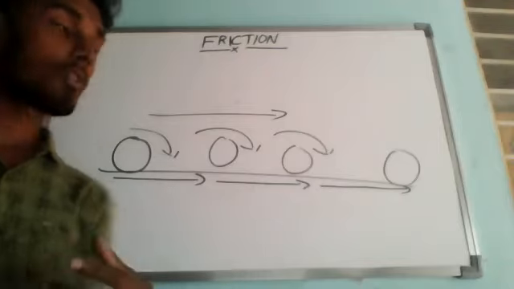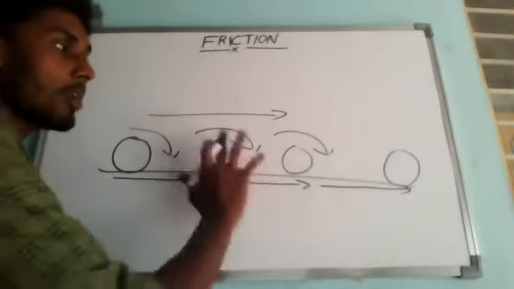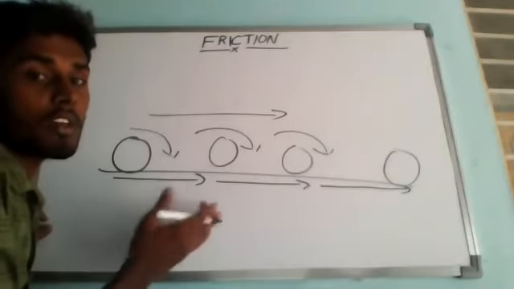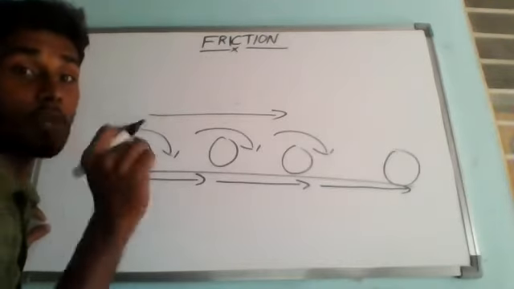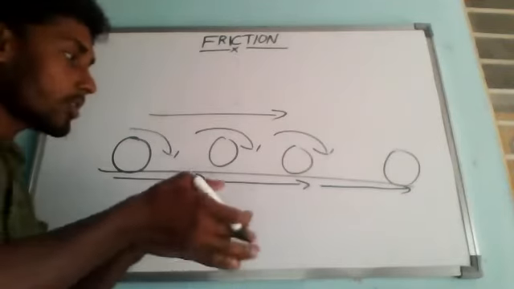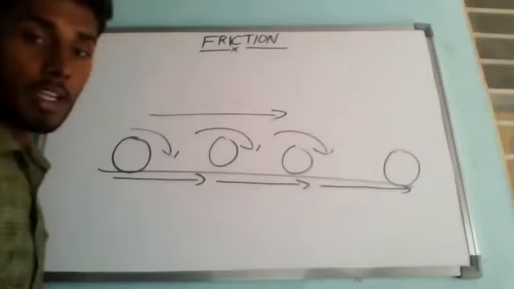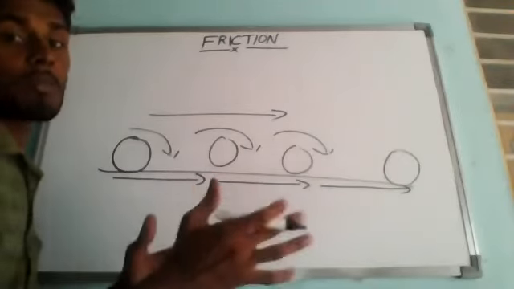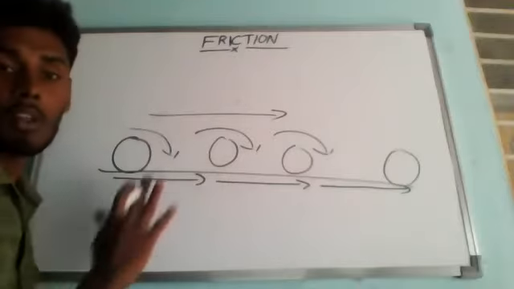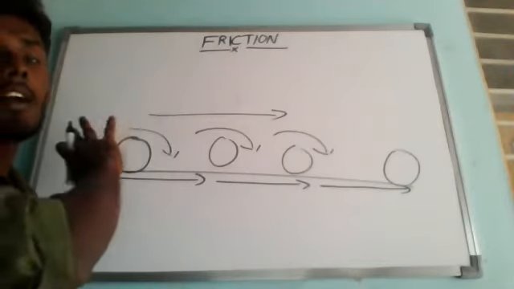So the same thing is happening. Even though we are not applying any external force, the ball comes to rest after traveling some distance. We know that a force is required to stop a moving ball. If you want to catch a moving ball, what is going to happen? Either you have to keep your hand or your leg, something to oppose some kind of external force to stop the ball. But here we are not at all stopping the ball. We are not applying any kind of artificial force.